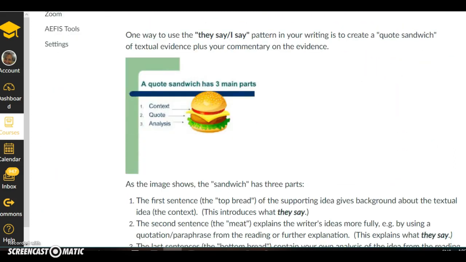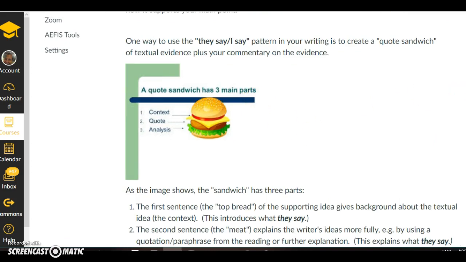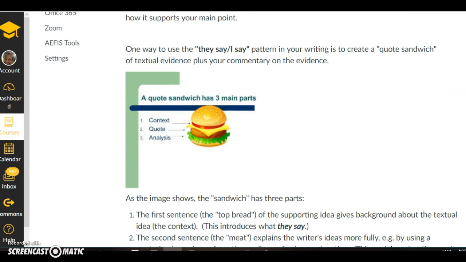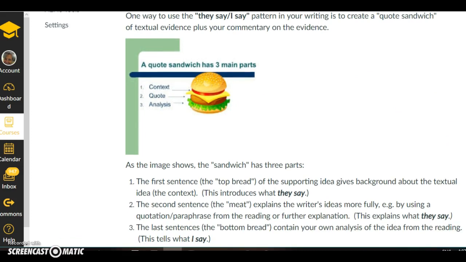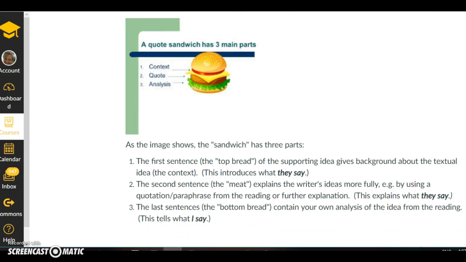So this method is graphically depicted as sort of like a quote sandwich. In other words, you have some kind of context on the top bun. Okay, you are telling the reader what's going on in the story, and then in the middle you are quoting or paraphrasing an idea from an outside source, and then the bottom bun is the I say, the analysis, what you think of what the authors say.